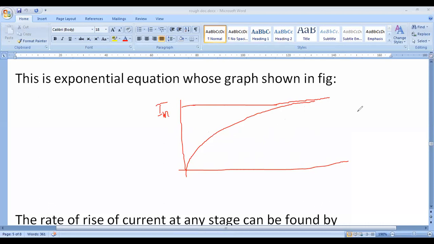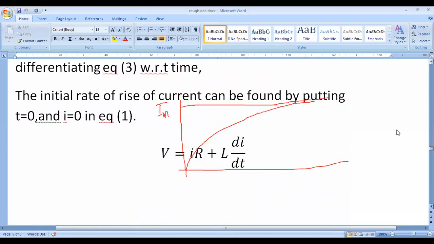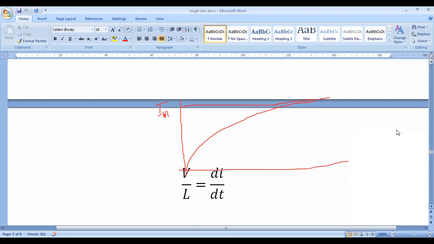So we will see what happens if the time t is equal to lambda.